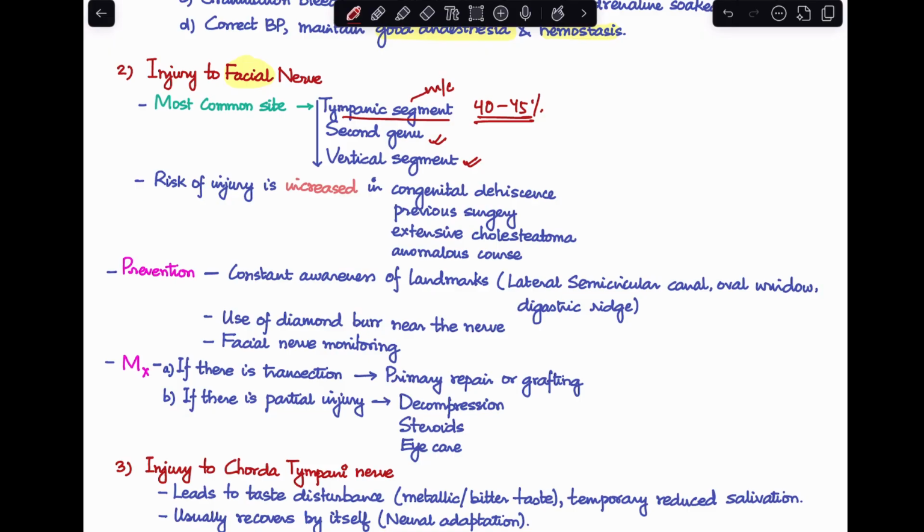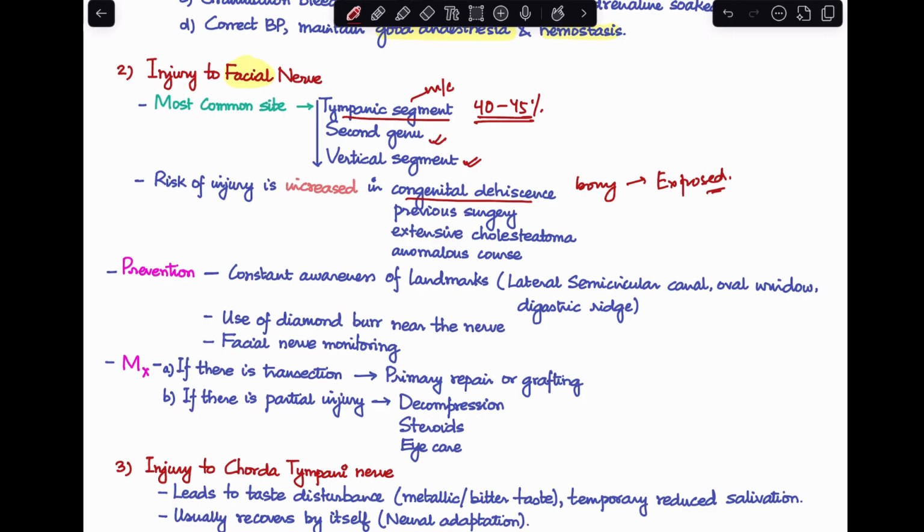Now, is the risk of injury the same in every case of mastoidectomy? No. The risk is increased in certain conditions. For example, we know that the facial nerve is enclosed in a bony facial canal. So, if there's any congenital dehiscence in this bony facial canal, then the facial nerve will be exposed to the surface. So, while you're drilling, it may come in contact with the burr and cause injury to the facial nerve.